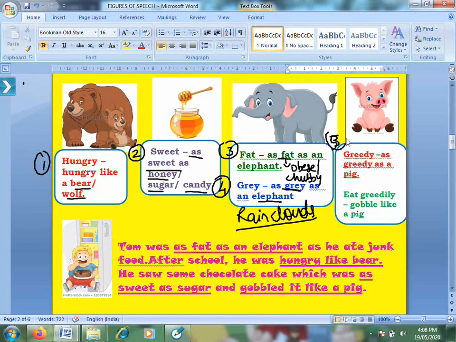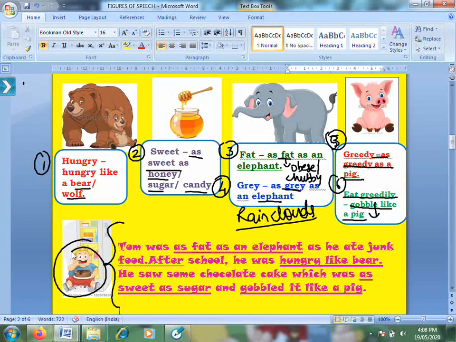Fifth one, greedy: you have as greedy as a pig. But if you eat greedily, it's called gobble like a pig. Class, the food should come after gobble. Gobble what? Gobble the food like a pig. Don't say gobble like a pig the food. That's wrong English.